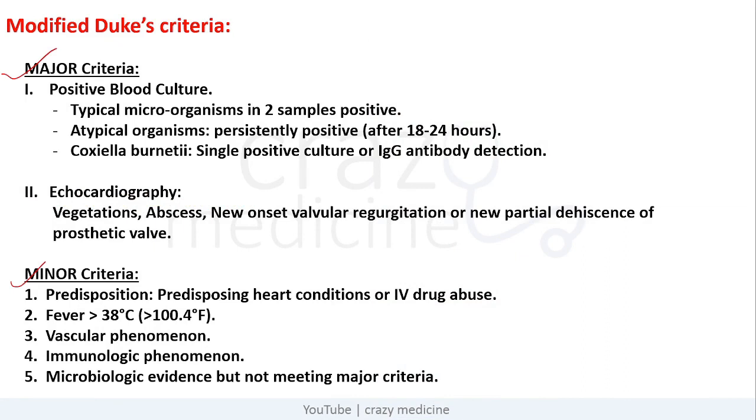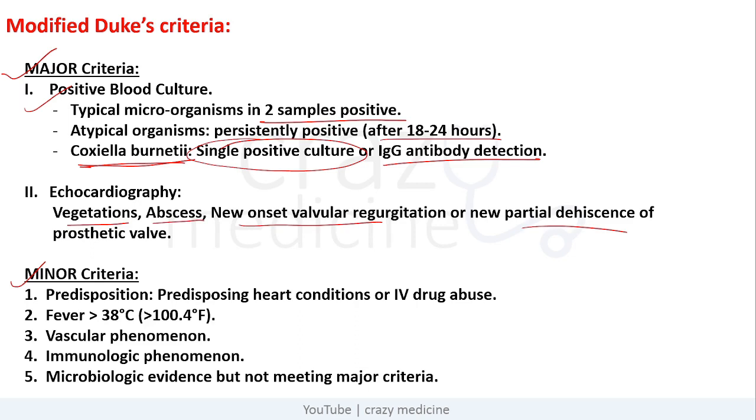The major criteria includes positive blood culture, which is typical microorganisms in two different samples. Atypical organisms which are persistently positive after 18 to 24 hours. Or Coxiella burnetii, which has single positive culture or IgG antibody detection. Remember friends, Coxiella burnetii is the single exception where single positive culture is considered as major criteria. Then echocardiographic evidence of vegetations, abscess, new onset valvular regurgitation, or partial dehiscence of the prosthetic valve.